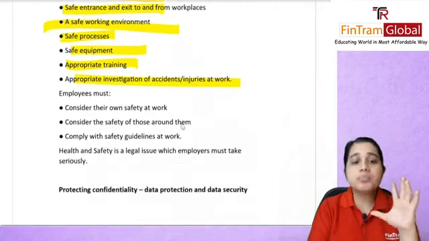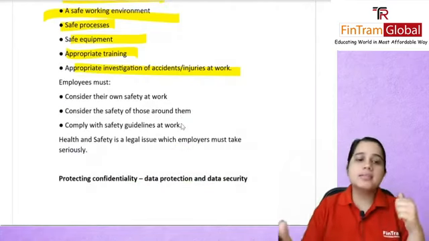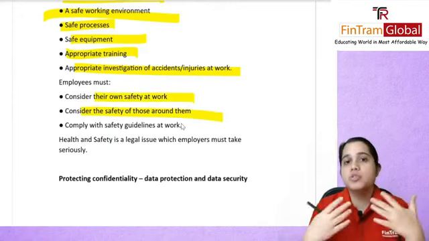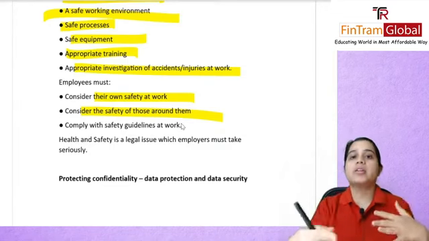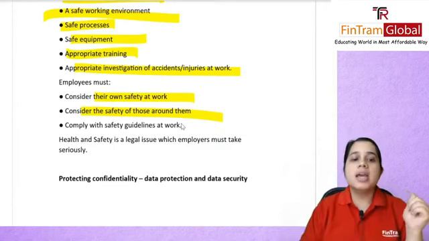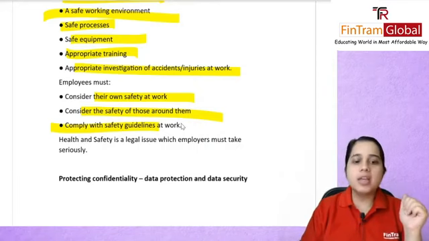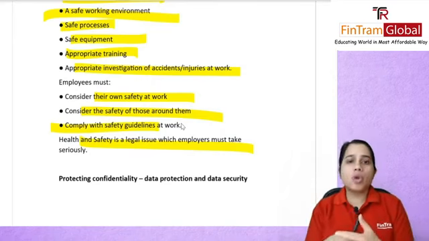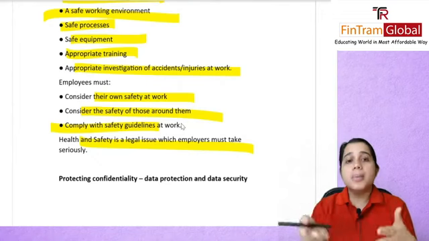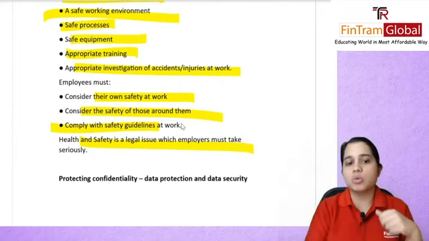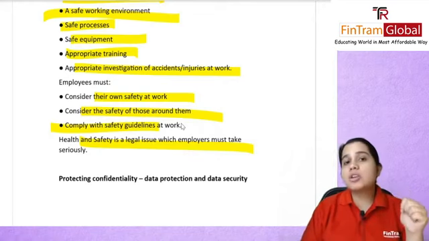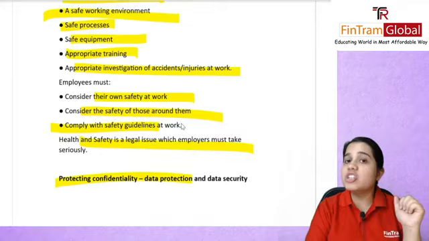Employees also need to consider their own safety at work and also the people who are around them. So make sure whatever you're doing will not affect some other person in a harmful way. Comply with all the guidelines, and of course listen to the trainings carefully. This is a legal issue which employers must take very seriously. They will not take it lightly, because employees can go ahead and in the future sue also. Next is data protection and data security, basically protecting confidentiality.